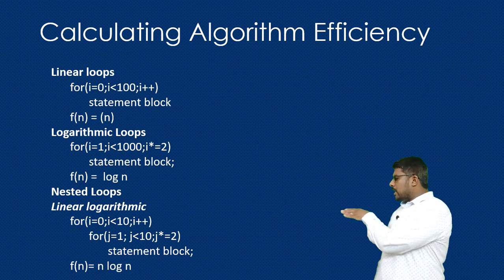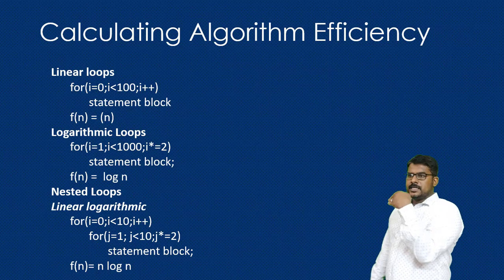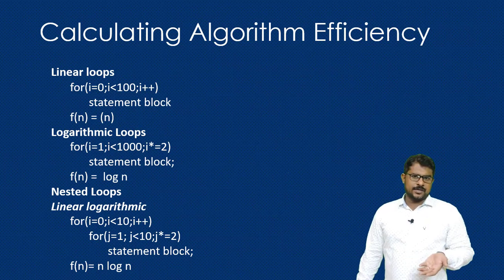Suppose you have two nested linear loops, each repeating n times. Then your time complexity is nothing but n into n, that is n square.